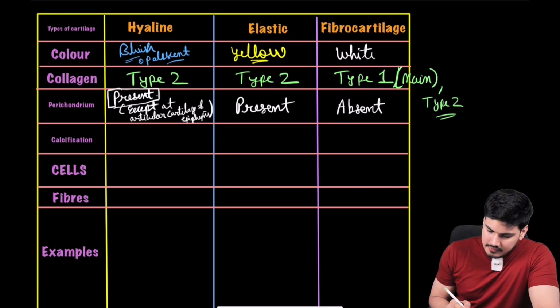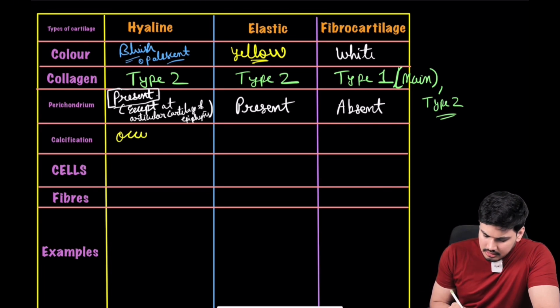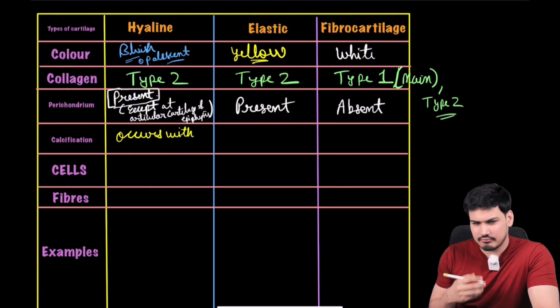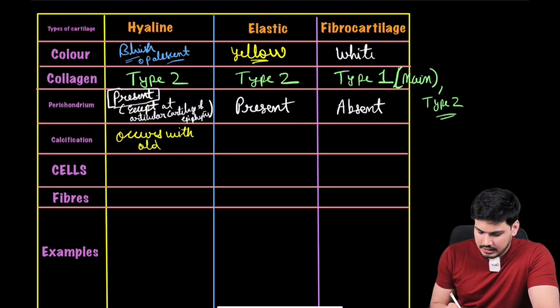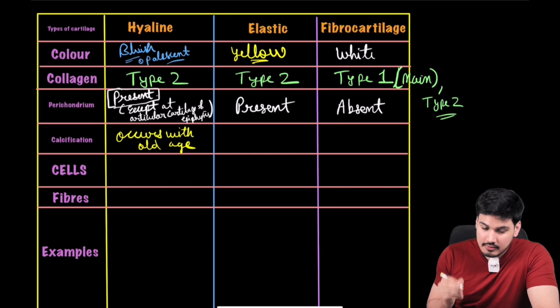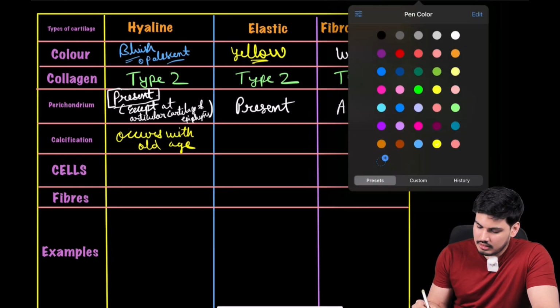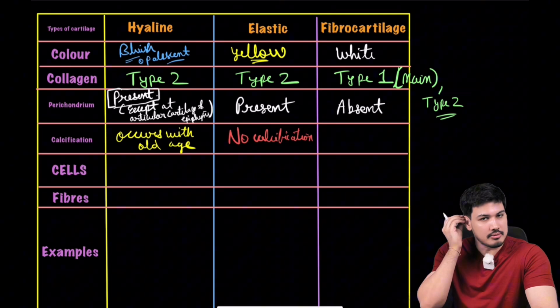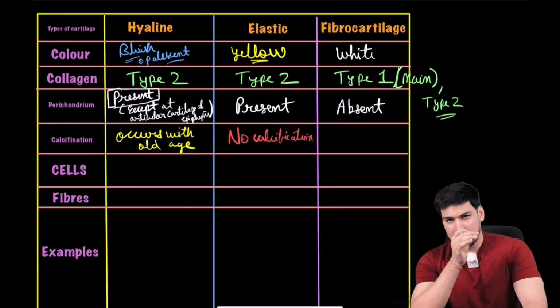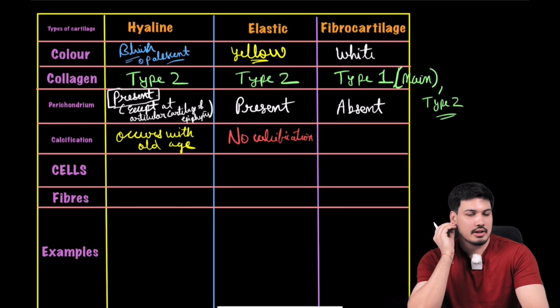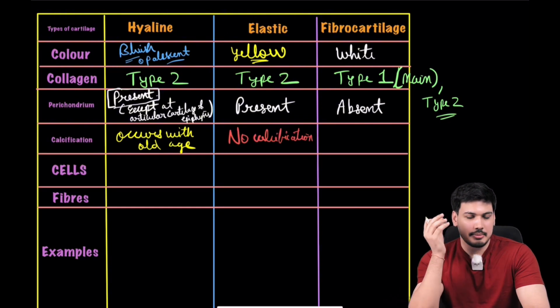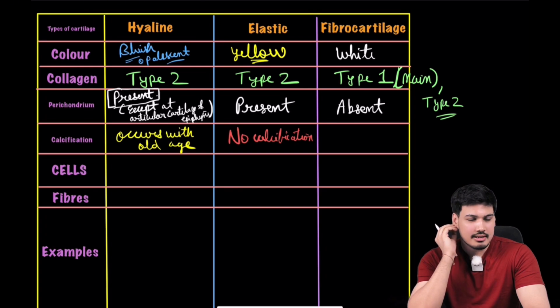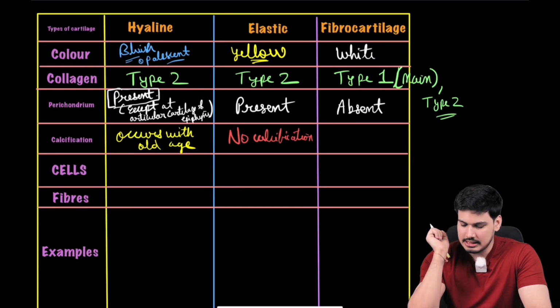So when we talk about calcification, it occurs with old age, है ना? So wear and tear के बाद old age. In elastic cartilage, so important, है ना? No calcification. ऐसा कभी होगा क्या that your ear pinna becomes fully calcified? In your grandparents' ears, if you see elder people's ears, do they become calcified? Not at all. They are still mobile and very flexible. So no calcification in elastic cartilage.